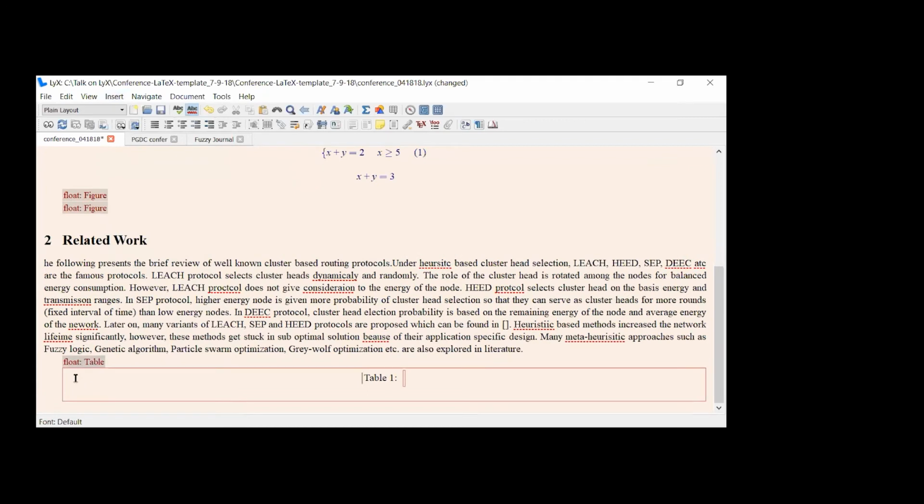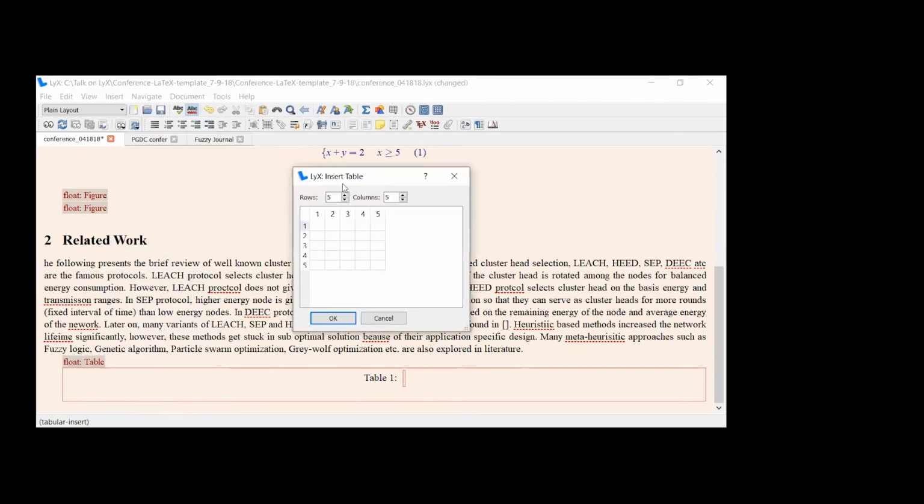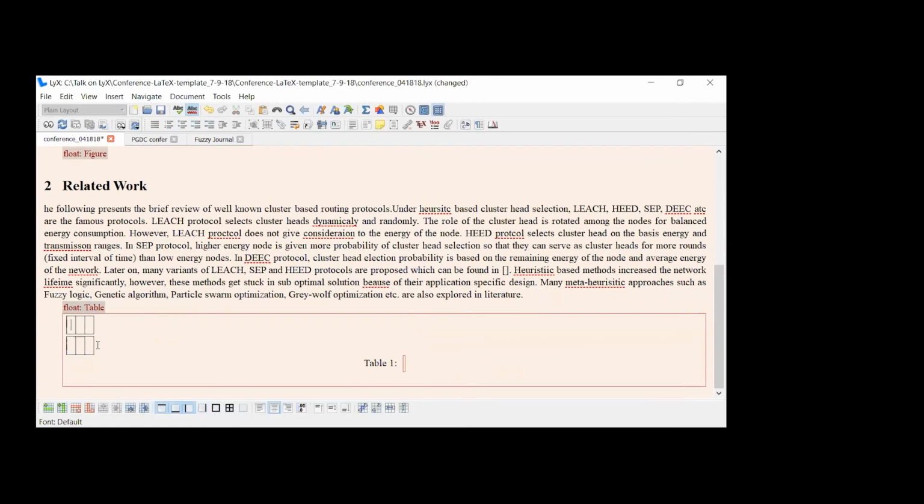So in float table, now go to insert table. It will give you the option of choosing the columns and rows. Suppose I choose 2 rows and 3 columns. So here the table will look like this. Here you can write your header. Suppose I am writing the protocol name.